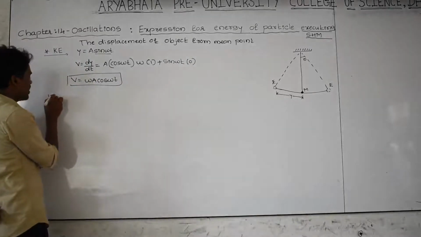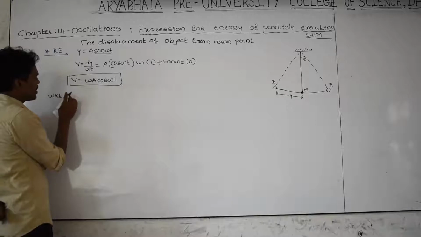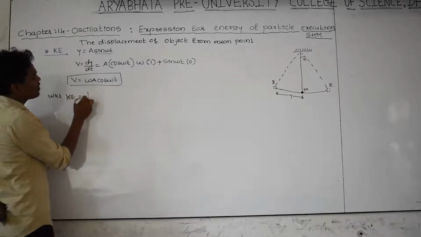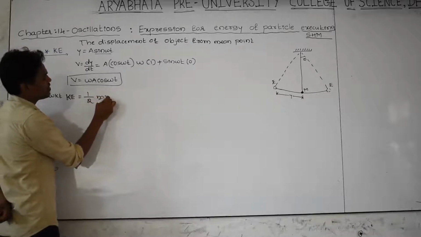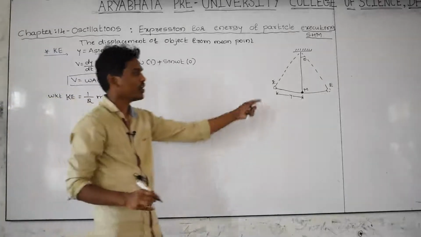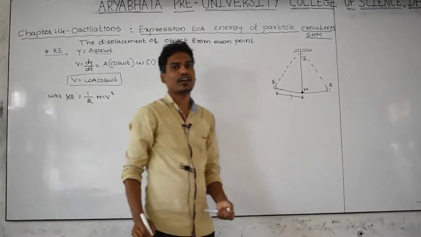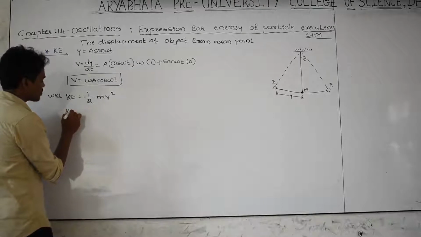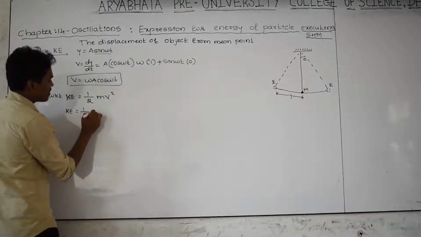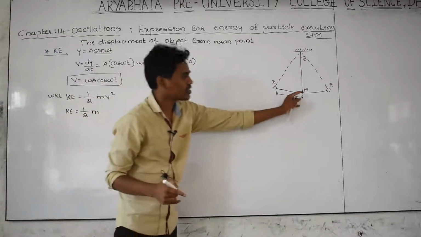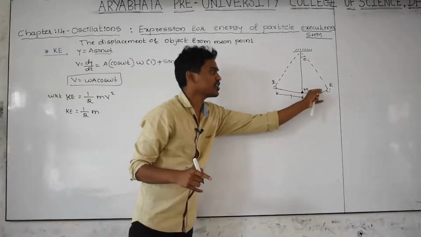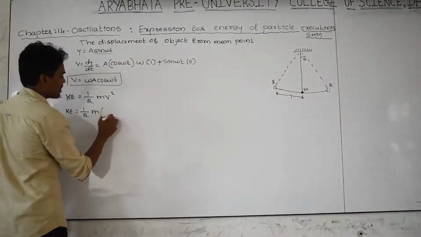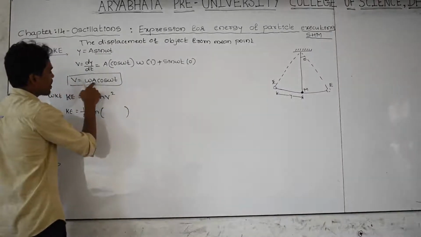We know very well the kinetic energy equation: kinetic energy is equal to 1 by 2 m v square. What is v? The velocity of the body at each and every point whenever it is in motion. Kinetic energy is equal to 1 by 2 m, where m is the mass of the object and v is the velocity of the object at each point with respect to time. v is equal to omega a cos omega t.